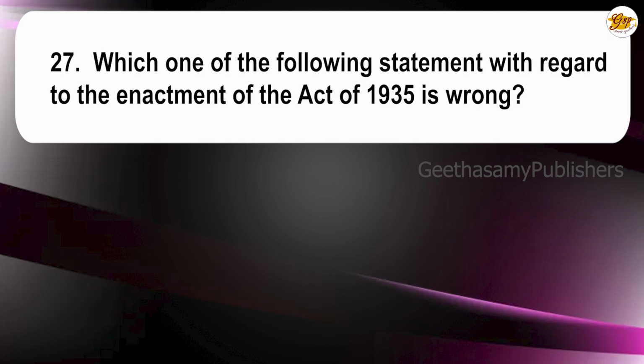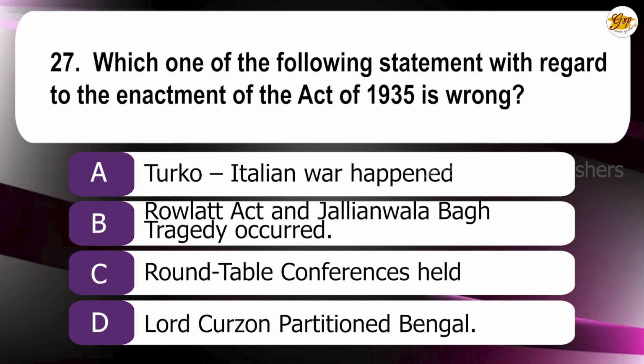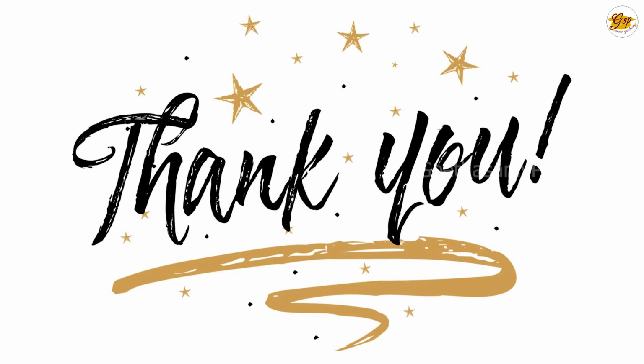27th question. Which one of the following statements with regard to the enactment of the Act of 1935 is wrong? A. Turco-Italian war happened. B. Rowlatt Act and Jallianwala Bagh tragedy occurred. C. Roundtable conference held. D. Lord Curzon partitioned Bengal. The correct answer is D. Lord Curzon partitioned Bengal. So thank you very much.